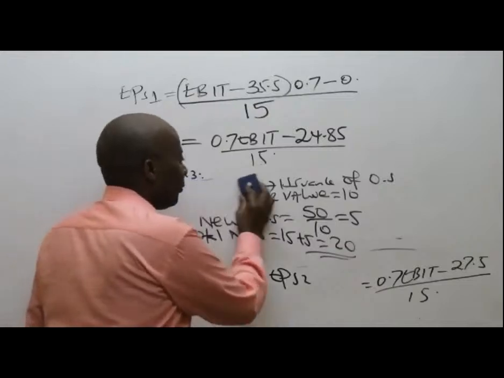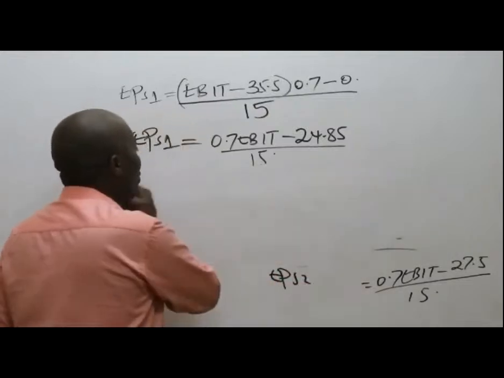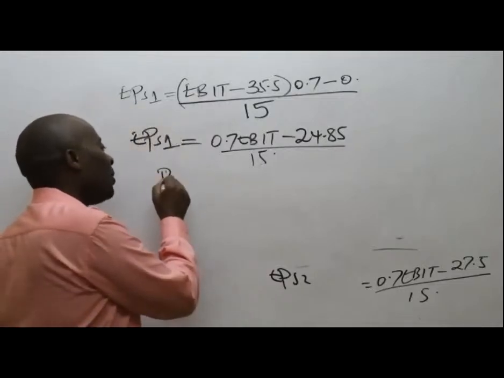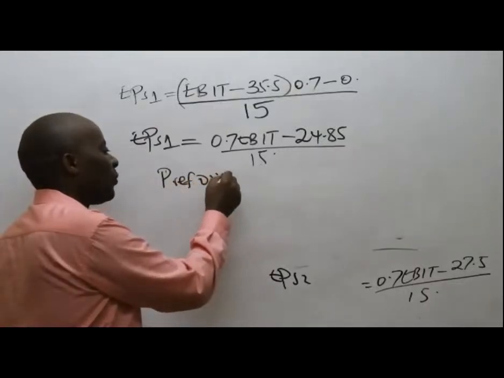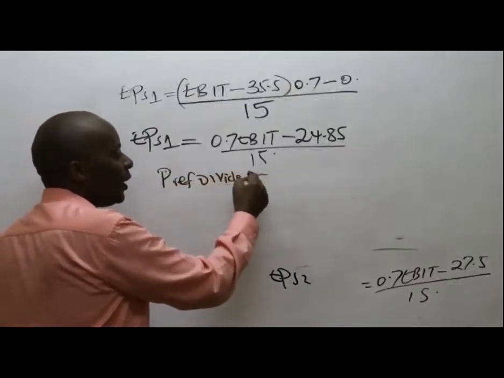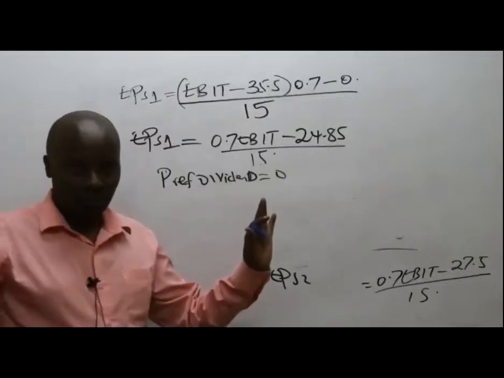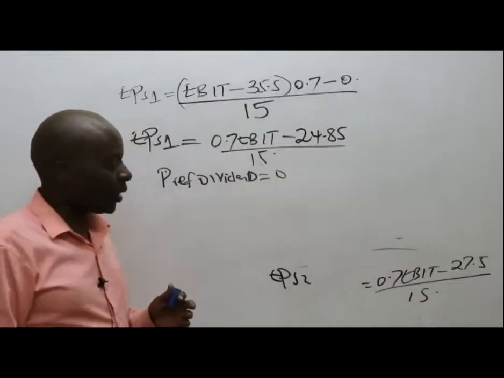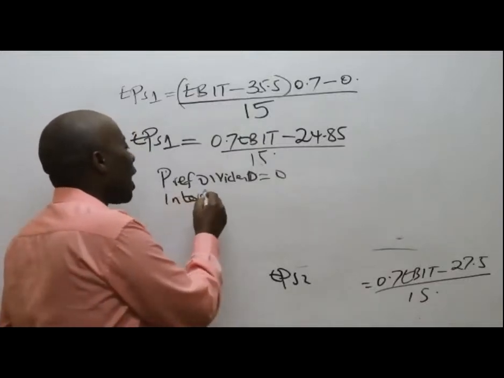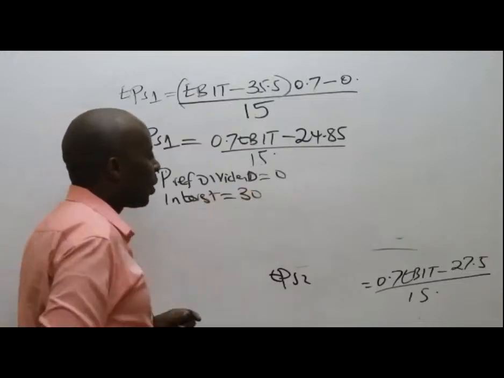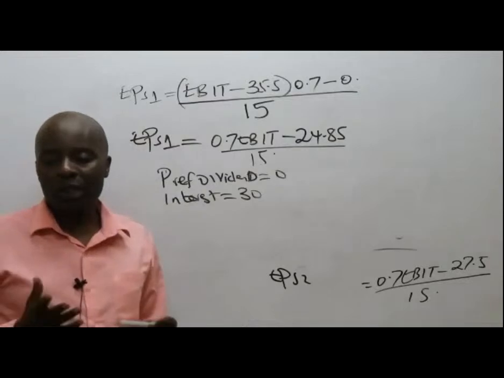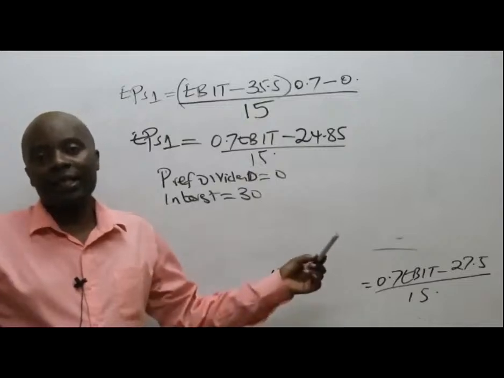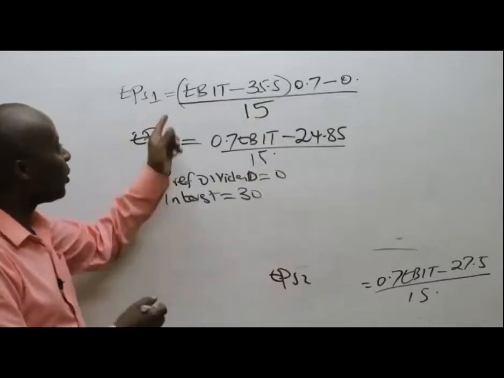If we issue ordinary shares, this time around, for sure, under option 3, preference dividend will be 0. Interest, I'm not seeing any increase in interest. So interest will only work with our old interest. Our old interest, if you remember very well, was 30. And the tax is 30% still. So please come and substitute in the equation.